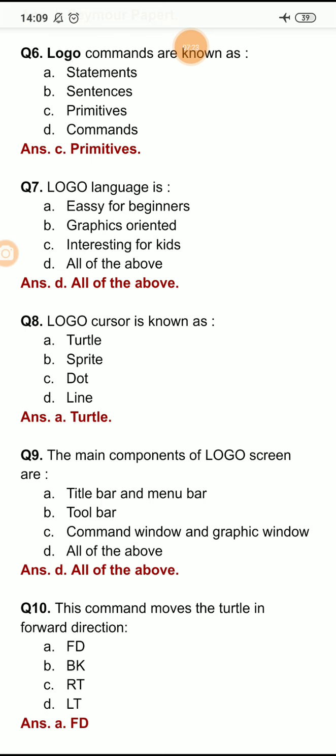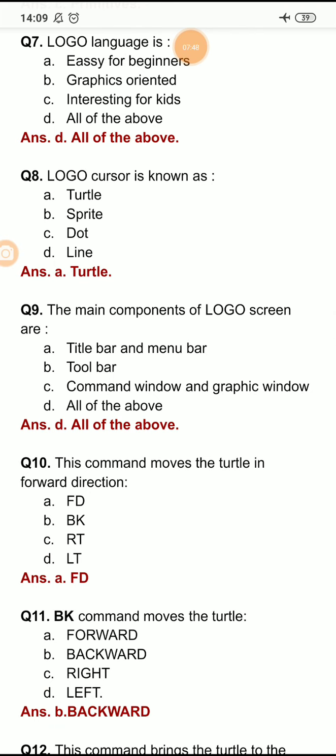Question number 9 is, the main components of the Logo screen are title bar and menu bar, toolbar, option C command window and graphics window, or all of the above. Again the right option is all of the above, as these are all main components of the Logo screen. Title bar, menu bar, toolbar, command window, graphics window, these are all the main components of the Logo screen.